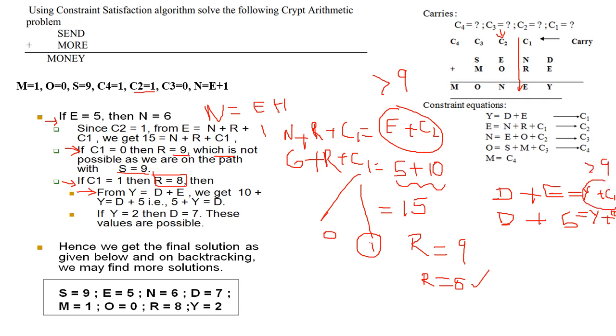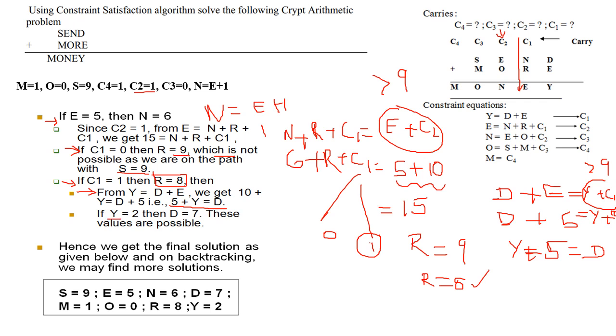We already got a carry C1 equal to 1. So D plus 5 is equal to 10 plus Y. That is Y plus 5 is equal to D. We have to find suitable values for Y and D satisfying this condition.